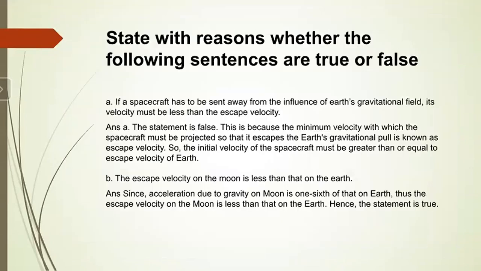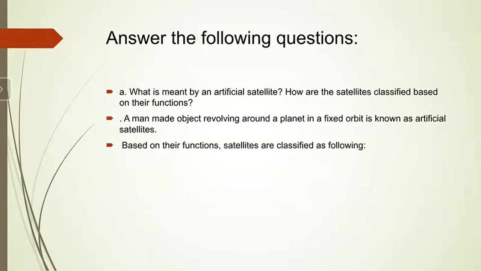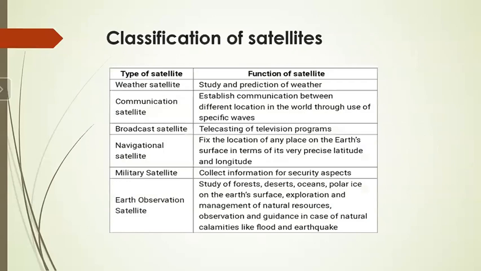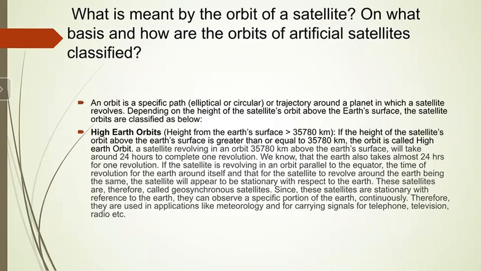Complete the statement type of question, true or false type of questions, that also we have seen. So high Earth orbit, medium Earth orbit, and low Earth orbit. As I told, you should remember the range for this. High Earth orbit, so height from the Earth's surface, it is greater than or equal to 35,780 kilometers.